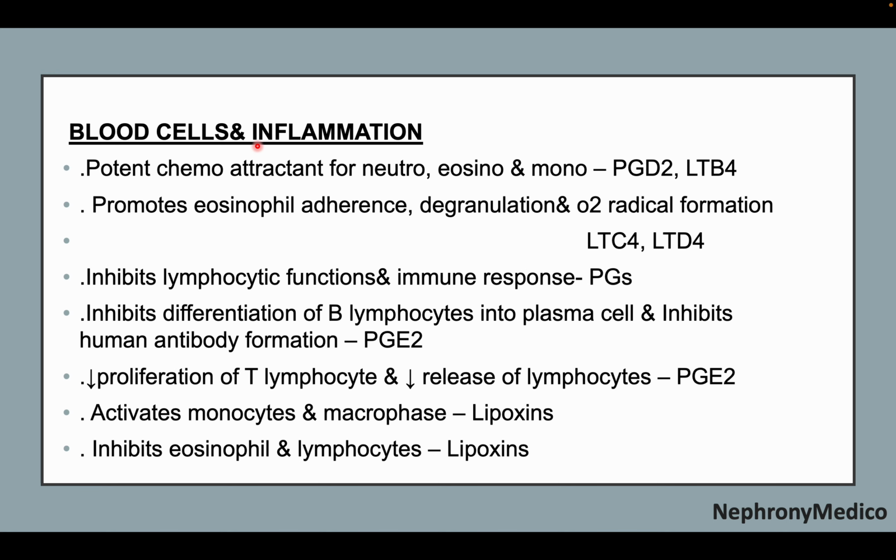Now, in blood cells and inflammation, the potent chemoattractants for neutrophils, eosinophils and monocytes include prostaglandin D2 and LTB4. The promotion of eosinophil adherence, degranulation and oxygen radical formation is by LTC4 and LTD4. The inhibition of lymphocytic functions and immune response is caused by prostaglandins, and the inhibition of differentiation of B lymphocytes into plasma cells and inhibition of antibody formation by prostaglandin E2. Reduced proliferation of T lymphocytes and reduced release of lymphocytes is by prostaglandin E2, and activation of monocytes and macrophages and inhibition of eosinophils and lymphocytes is by lipoxins.